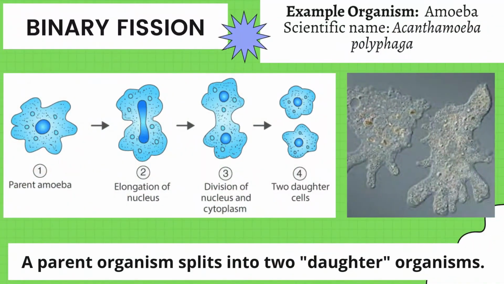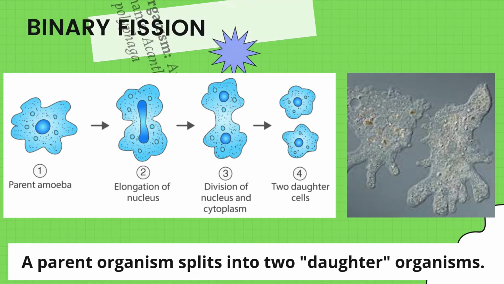Then we have binary fission, in which a parent organism splits into two daughter organisms. For example, we start from the parent amoeba. Then the nucleus is elongated. Then we have division of the nucleus and cytoplasm, which results in two identical daughter cells.